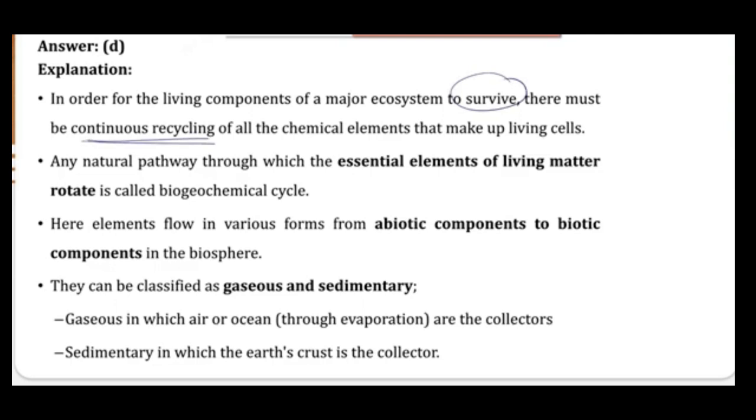Okay, now when we are talking about this particular chemical cycle, it is a natural pathway, which is obvious. It is a natural pathway through which these essential elements are basically rotating or recycling. Here, elements flow in various forms, that is, from the abiotic component to the biotic component. There are various forms through which it can happen.